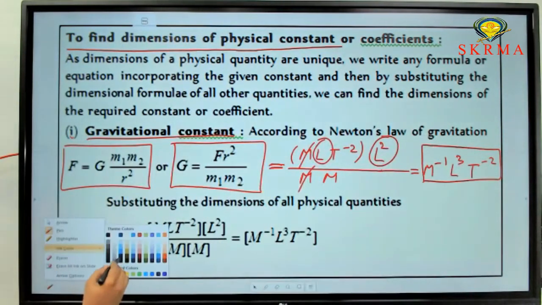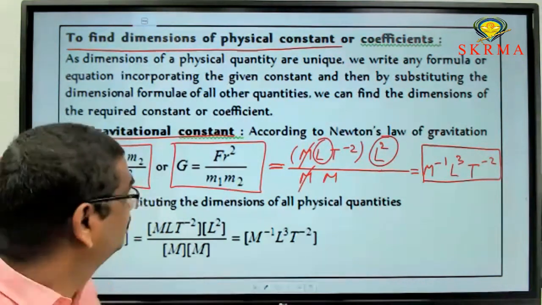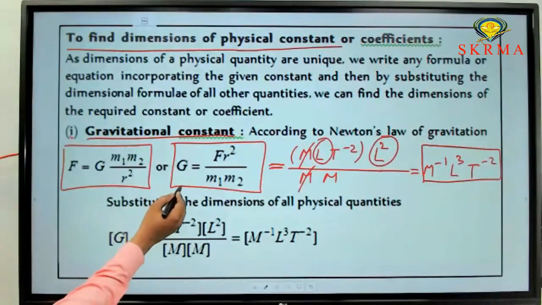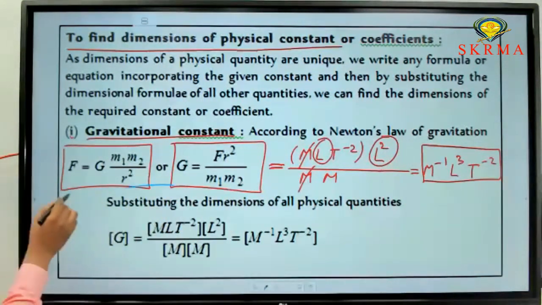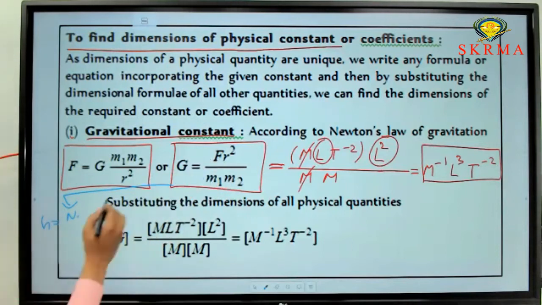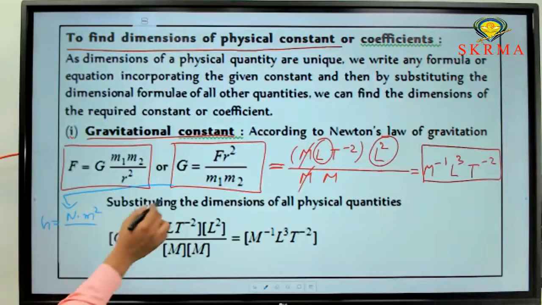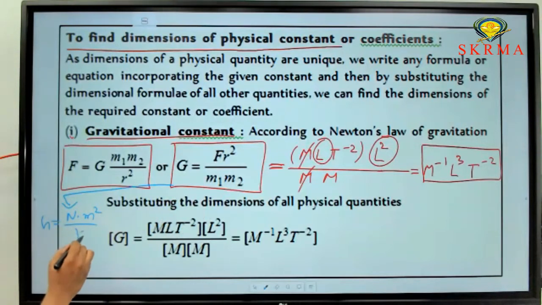Now can you write the SI unit for this one? From this equation also we can write the SI unit. What is the SI unit for force? Newton. The SI unit for distance is meter, whole square. So Newton meter square, divided by the SI unit of mass, kg square: Newton meter square by kg square is the SI unit.